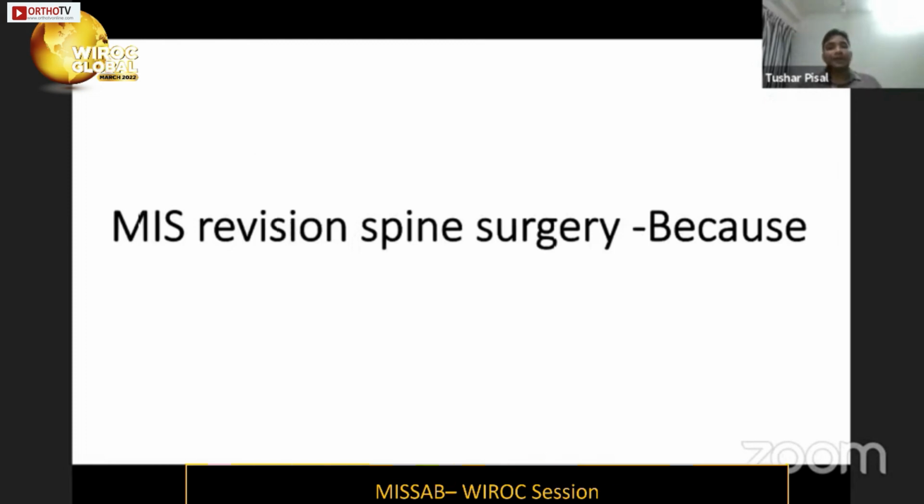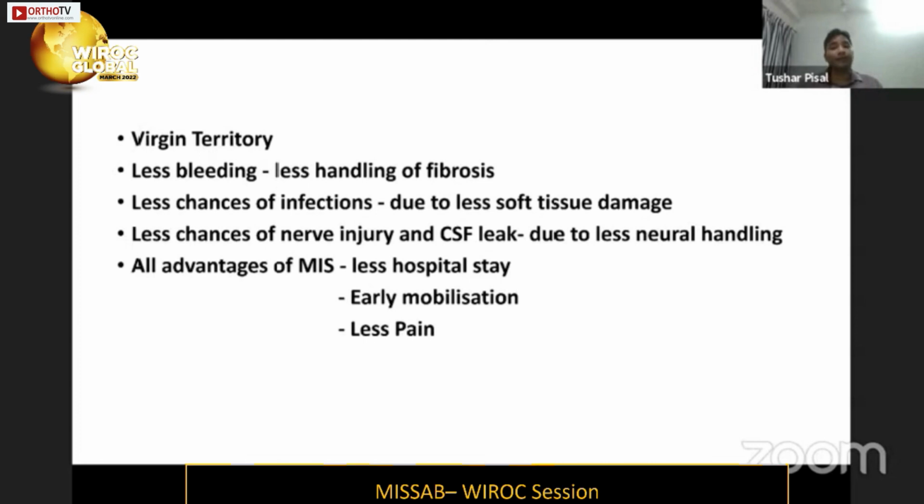Then why MIS in revision cases? Because we enter through virgin territory in MIS TLIF. We don't go through the fibrosis, we directly land on a facet joint.